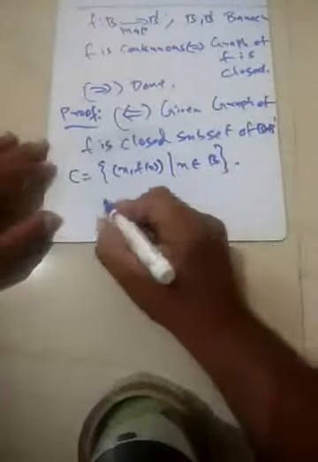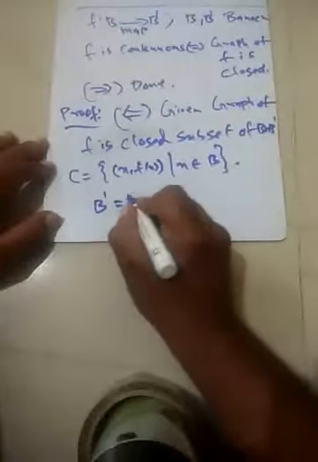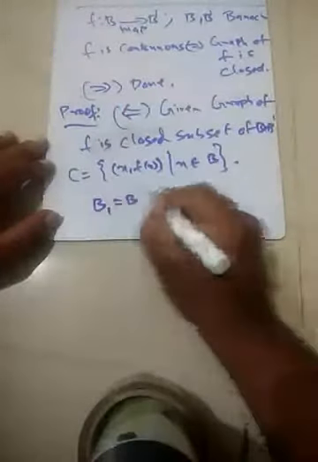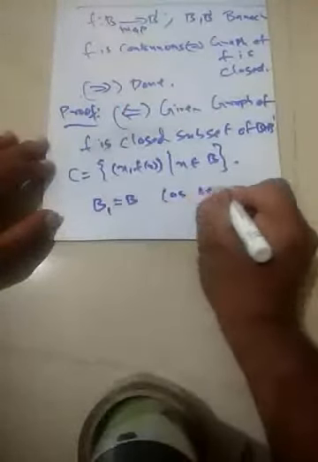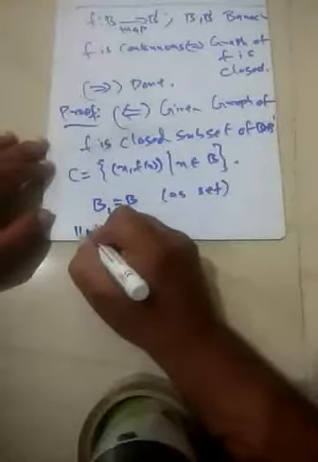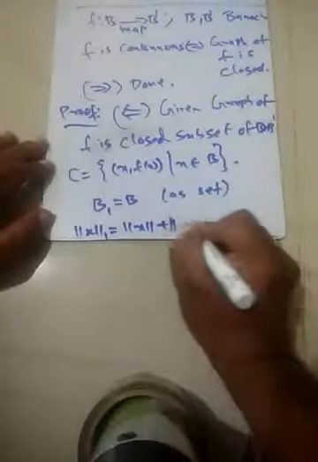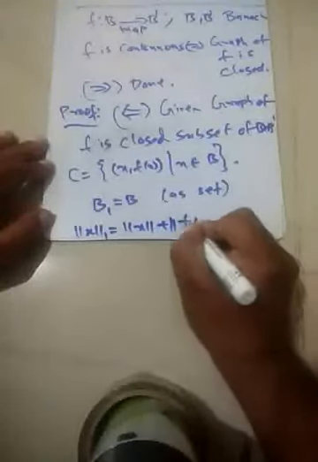So we renorm the space. We consider the space B1, which is equal to B as a set, and the one norm is nothing but norm of x plus norm of f x.